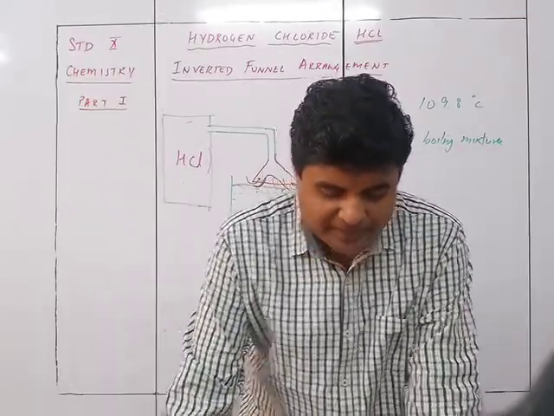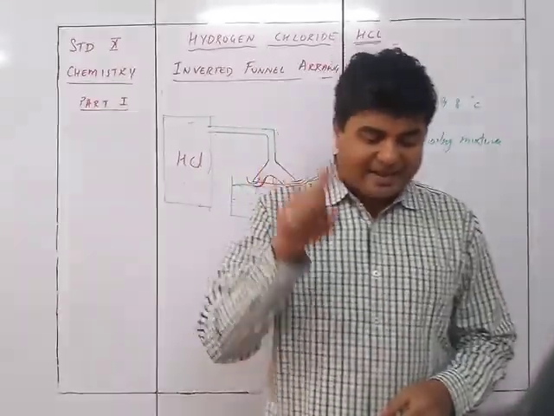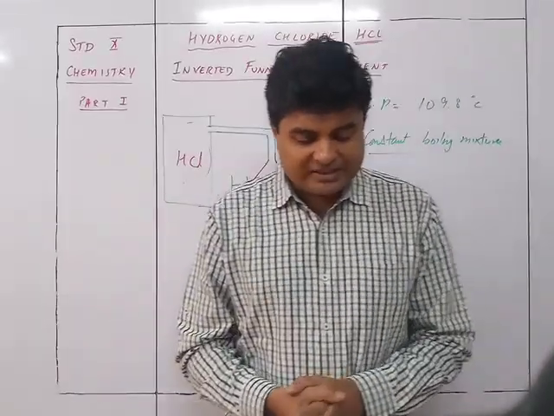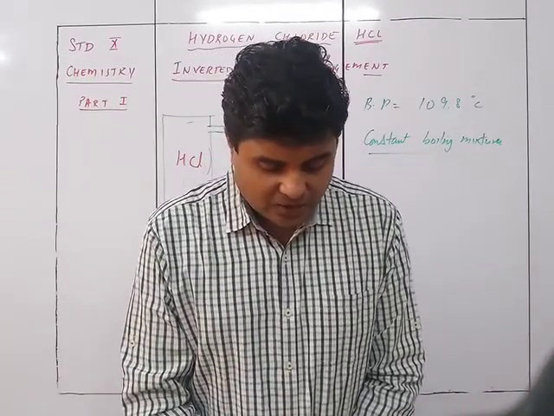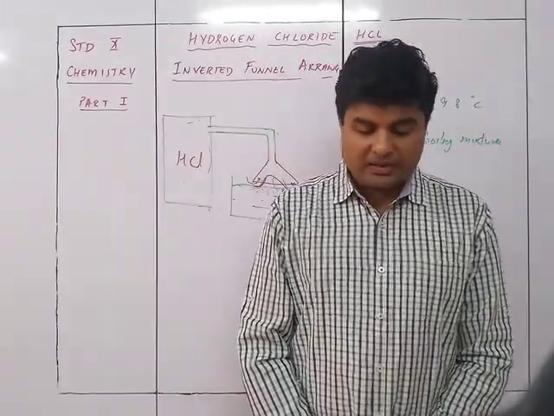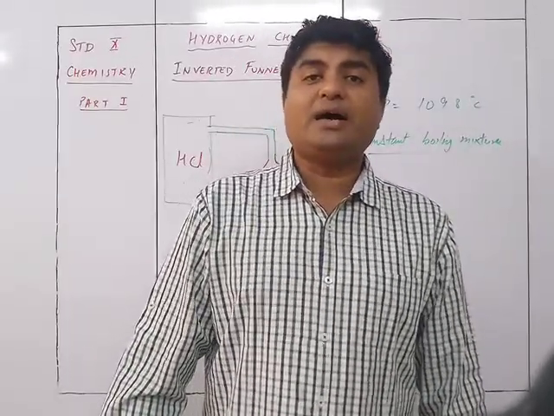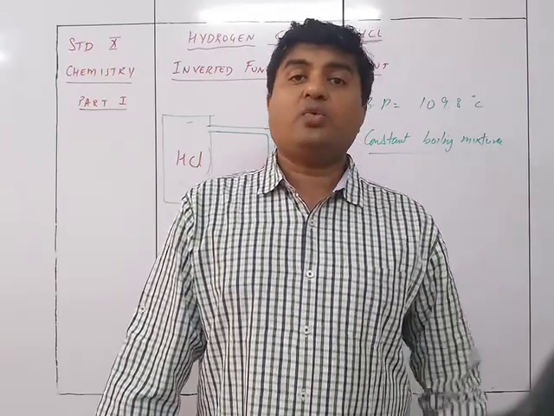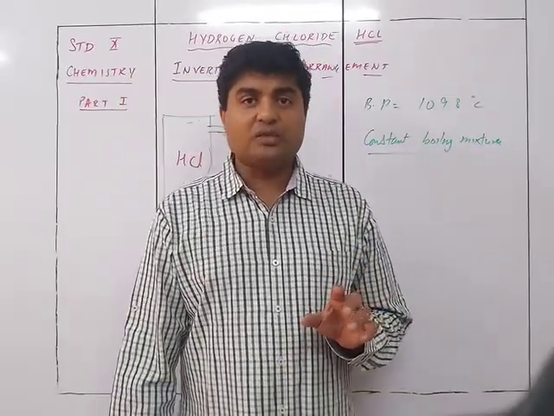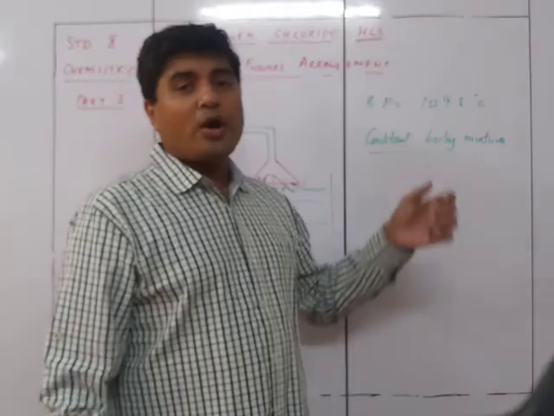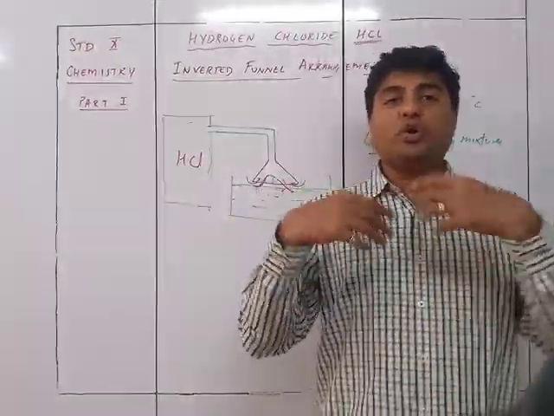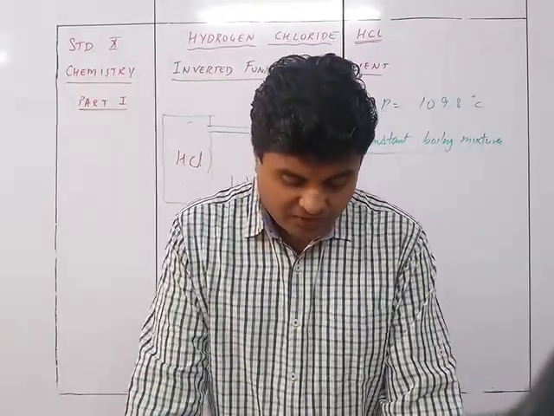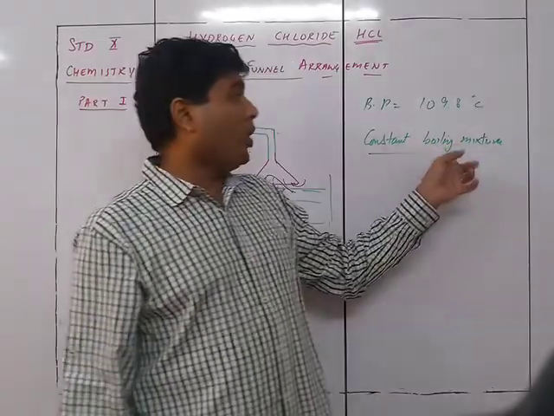That is, on boiling, a mixture evolves the vapors of both acid and water in the same proportion as in the liquid. Hence, dilute HCl cannot be concentrated beyond a certain concentration by distilling or boiling the dilute acid. So I cannot heat a dilute acid and convert it into concentrated acid by just trying to evaporate the water which is present inside the acid, because after a certain point the same quantity of acid and the same quantity of HCl gas is going to be evaporating from that particular acid. Hence this particular phenomenon is called a constant boiling mixture.